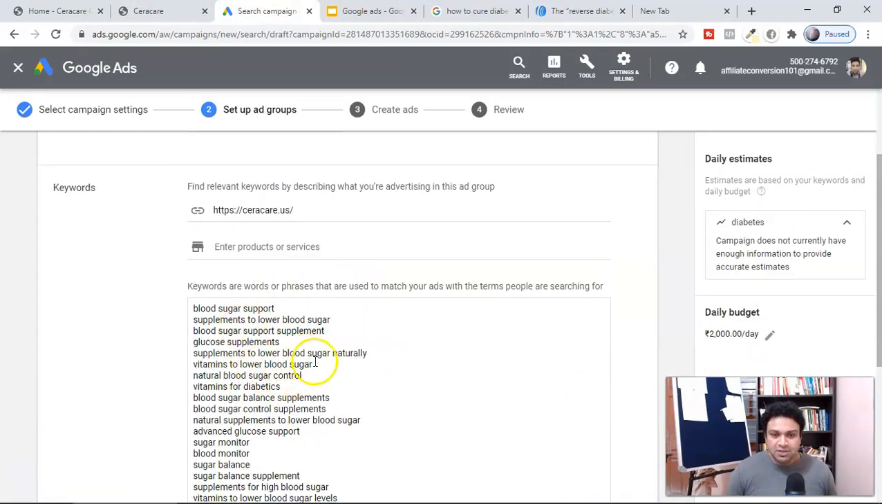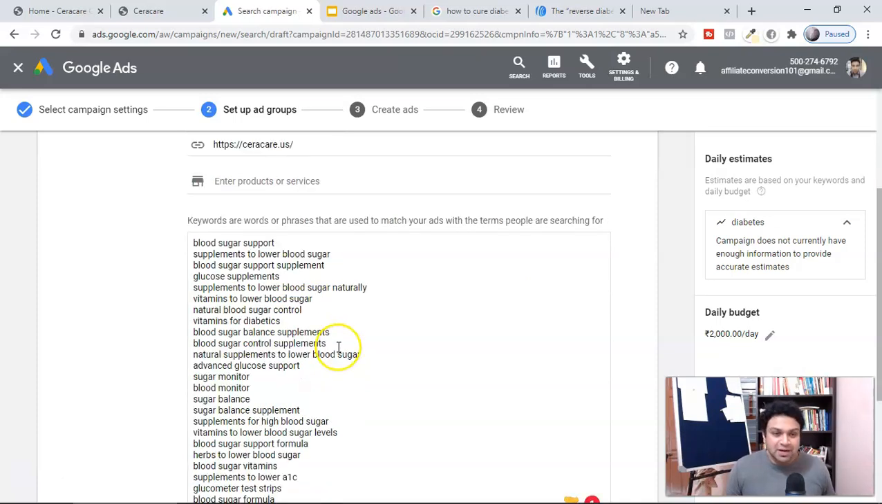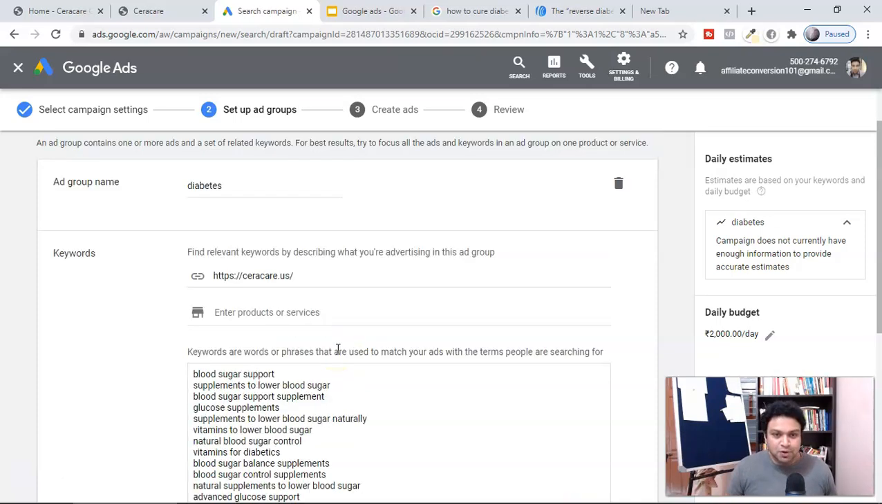It will squeeze all the keywords on the landing page. Now look at this. This is one of the ways of seeing what keywords they are using in their sales page, and you can use the same keywords in your landing page. That's also one of the ways of creating the right quality score relevancy. That's very important. But here we are not going to do this.